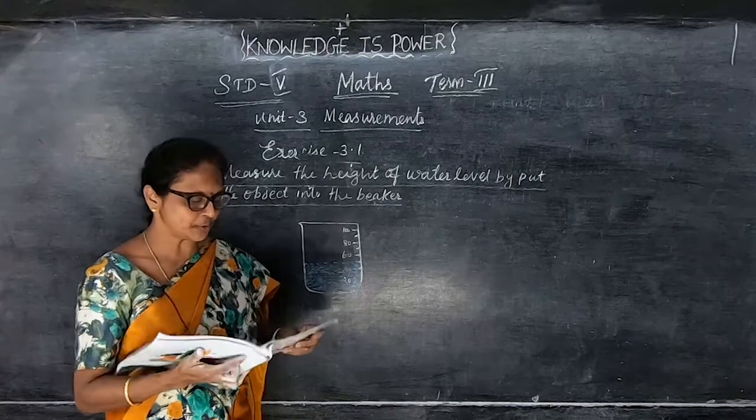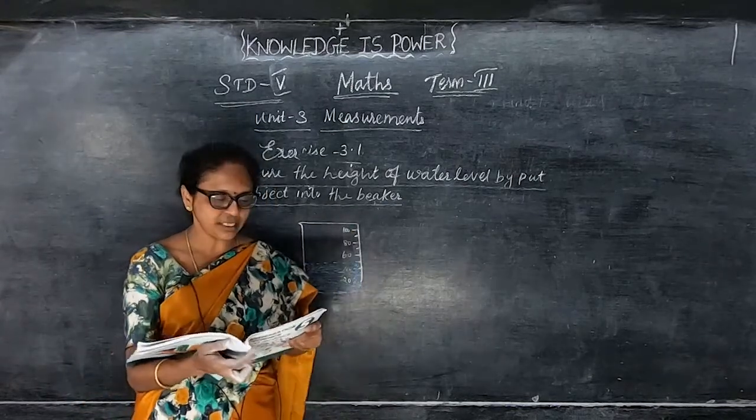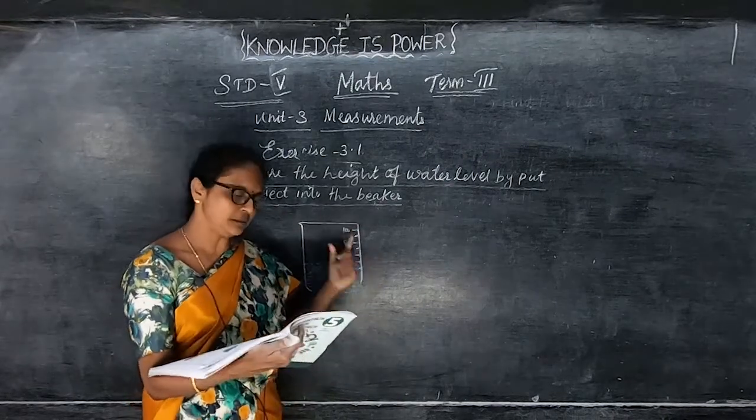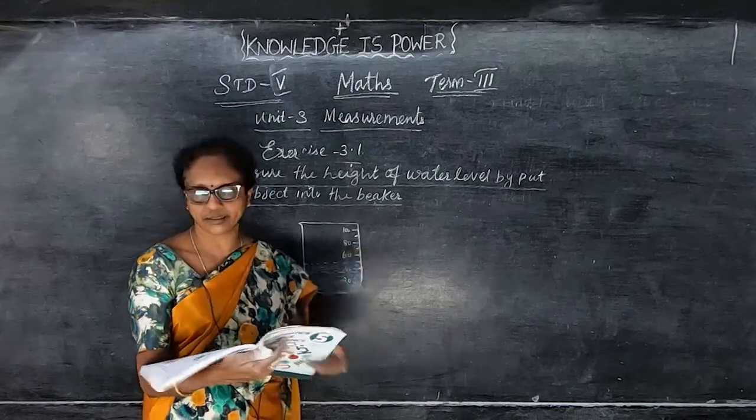Like this here also. Take some water in a beaker and mark its level like this, and take a solid. Solid means that is a potato. So put the potato and see. Then see whether the water level increases, and how much it increases.